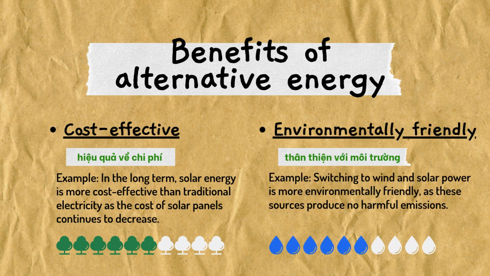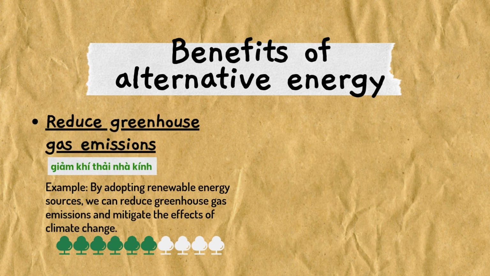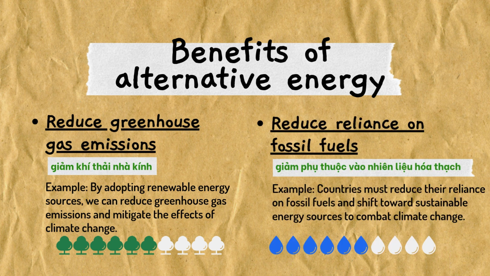Example: switching to wind and solar power is more environmentally friendly, as these sources produce no harmful emissions. Reduce greenhouse gas emissions. Example: by adopting renewable energy sources, we can reduce greenhouse gas emissions and mitigate the effects of climate change. Reduce reliance on fossil fuels. Example: countries must reduce their reliance on fossil fuels and shift towards sustainable energy sources to combat climate change.